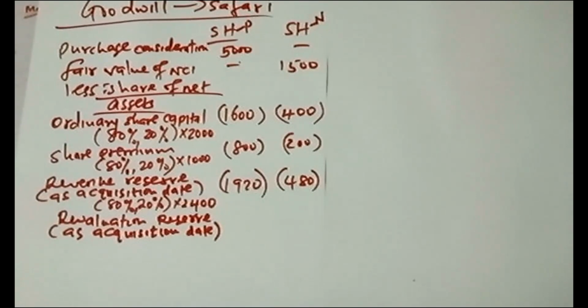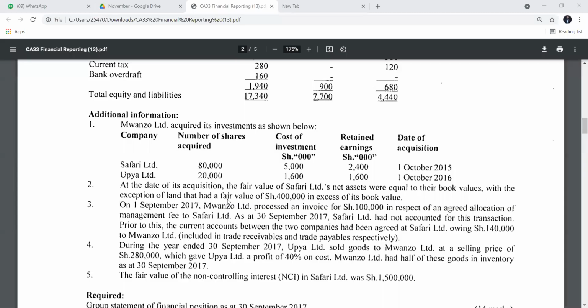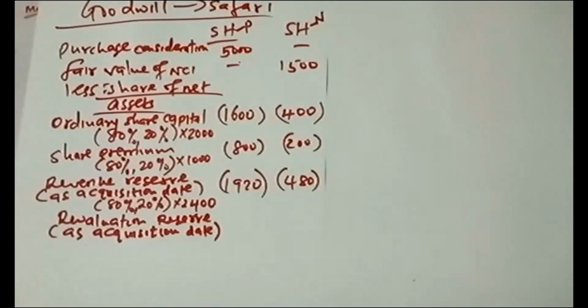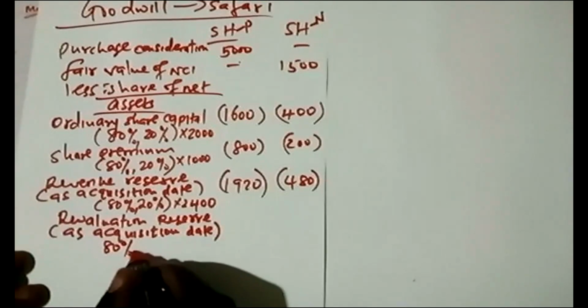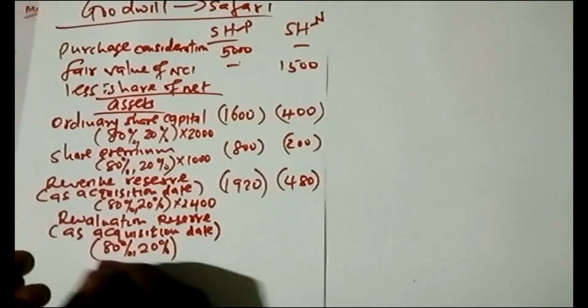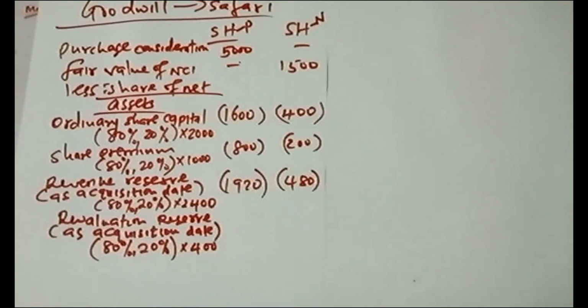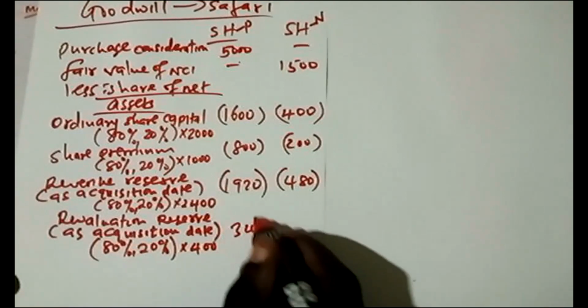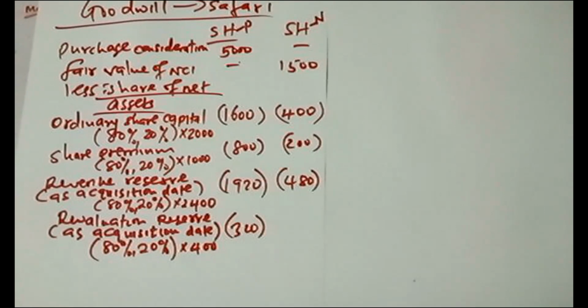In note 2, they said that as at the date of acquisition, the fair value of Safari's net assets were equal to the book value, with the exception of RAND, that had a fair value of 400 in excess of the book value. So 80%, 20% of the 400. This one is 320, because 80% of 400 is 320.